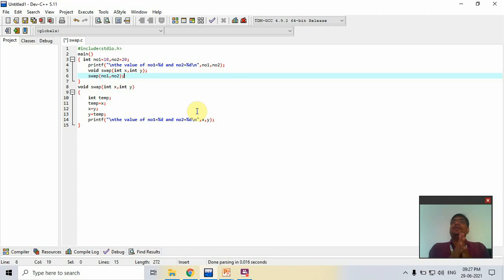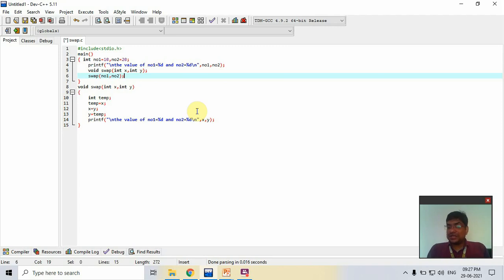After that, if the function performs any changes in that value, it does not affect the original value in the whole program. So here we pass the values of number 1 and number 2, and the swap function is performing swapping between them.